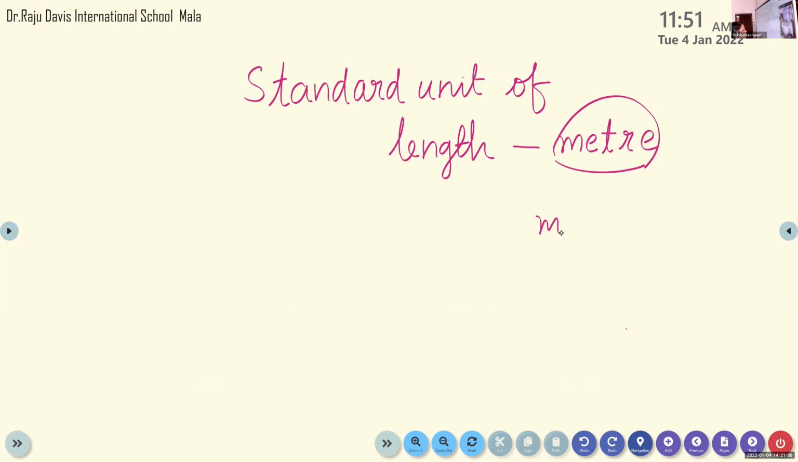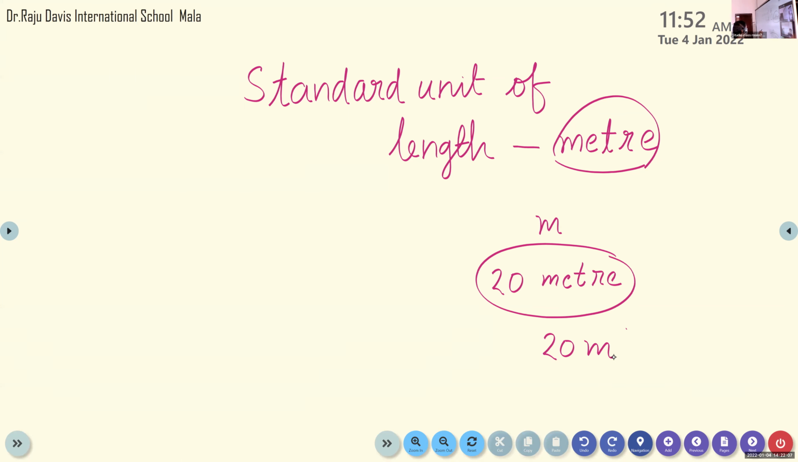In short, we can write small letter m. If I say the length of the classroom is 20 meter, I can write 20 meter, M-E-T-R-E. But we do not write like this. We will write 20 m. So from this m, we should understand the unit is meter.